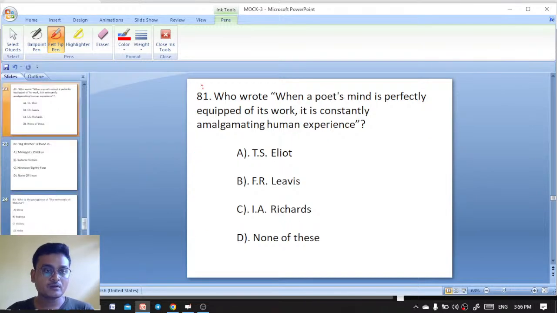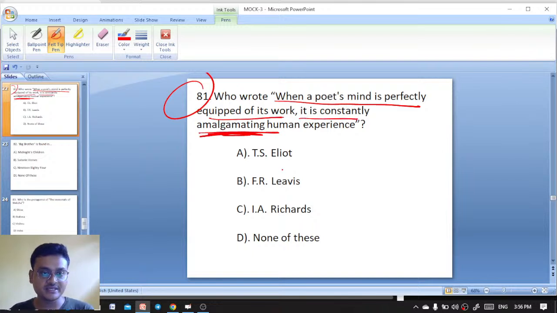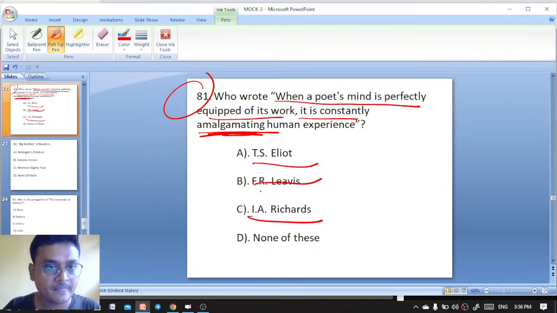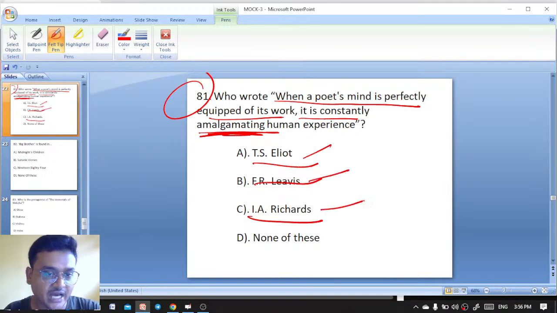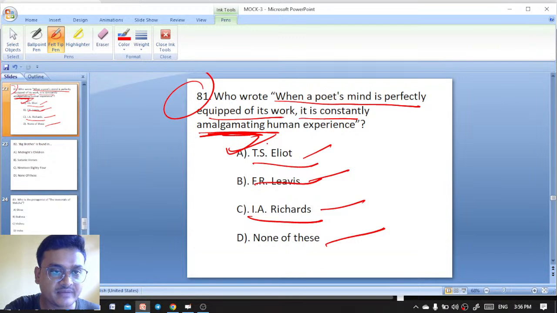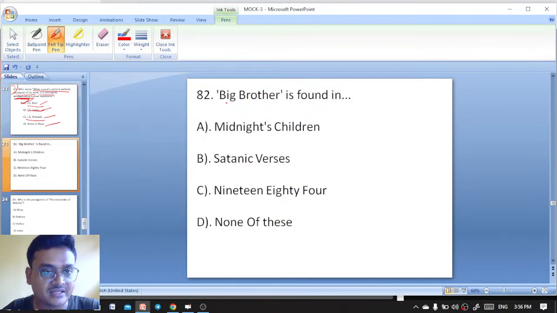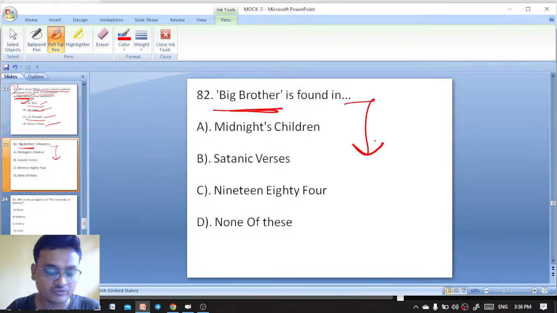Who wrote: "When a poet's mind is perfectly equipped for its work, it is constantly amalgamating disparate experience"? T.S. Eliot, F.R. Leavis, I.A. Richards, none of these. These words were spoken by T.S. Eliot.